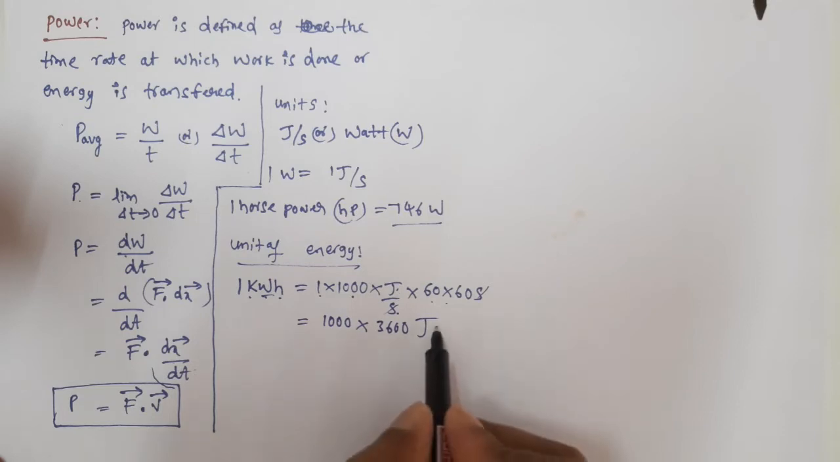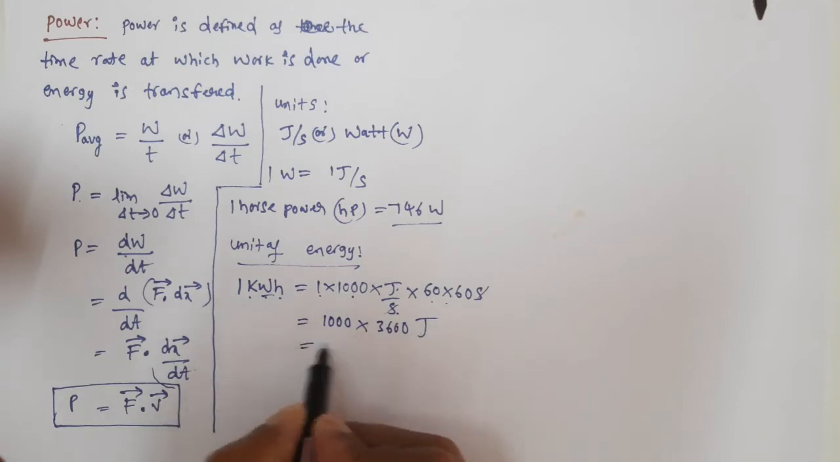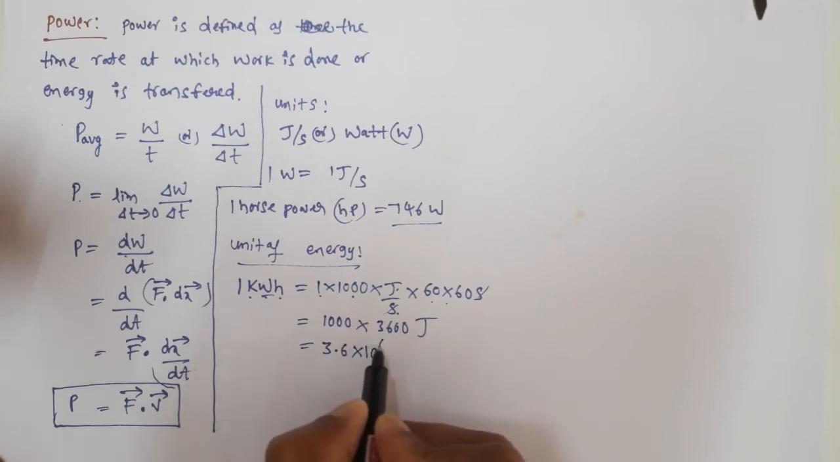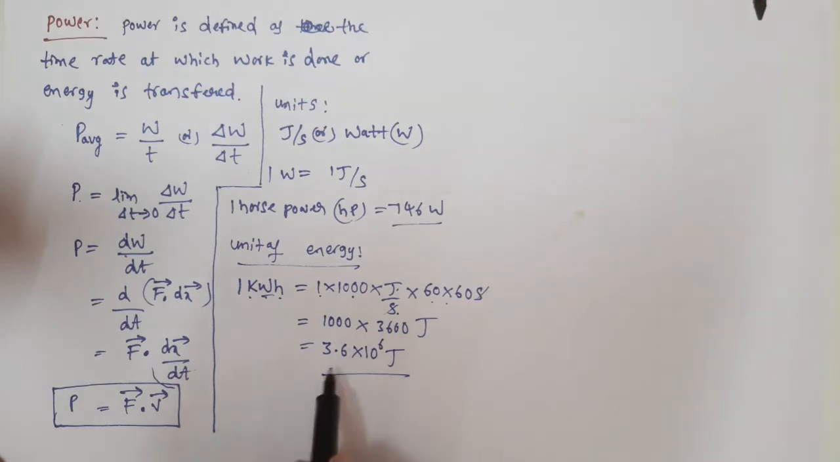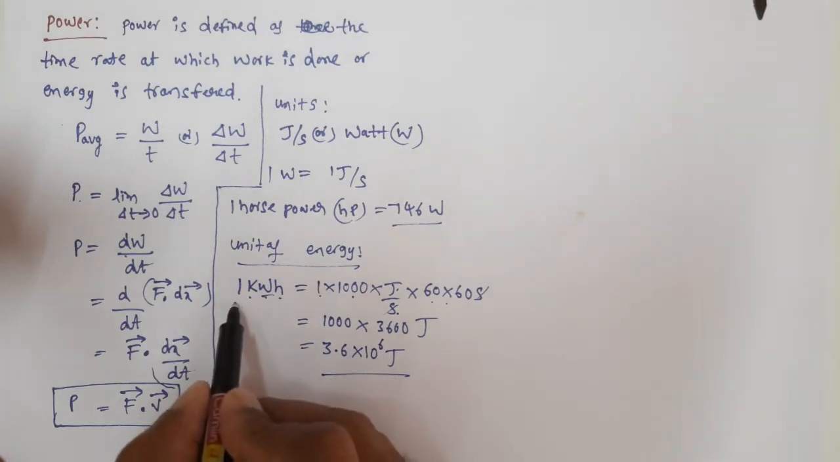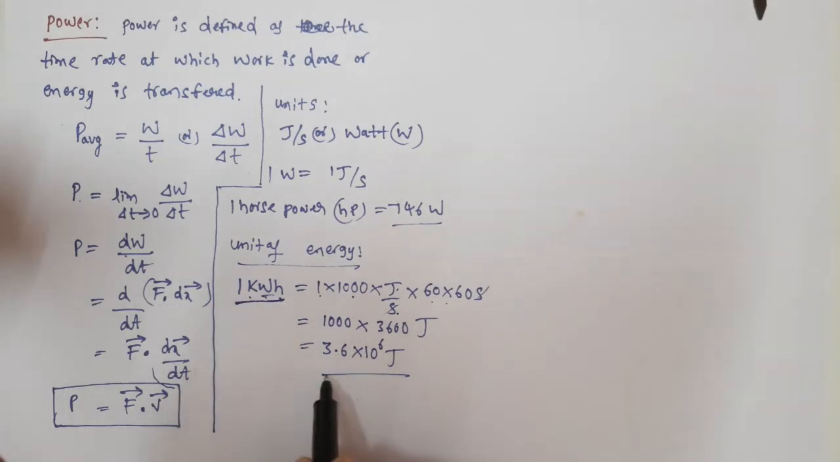So what are we getting here? Joule per second or joule? So we are getting joule. That means 1 kilowatt hour, if we simplify this, is equal to 3.6 into 10 power 6 joules. That means 1 kilowatt hour is equal to how many joules? 3.6 into 10 power 6 joules.